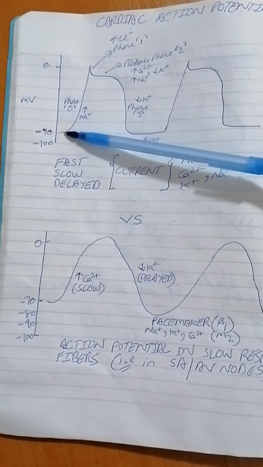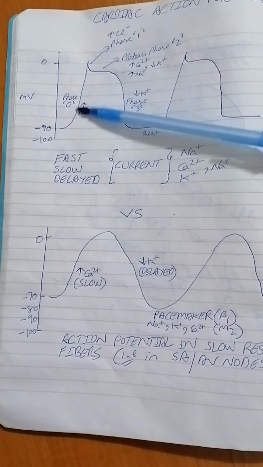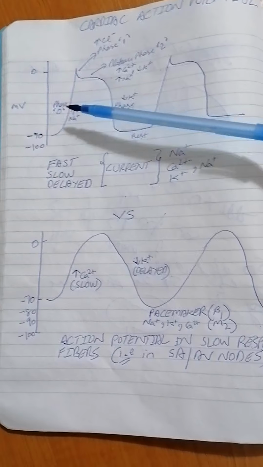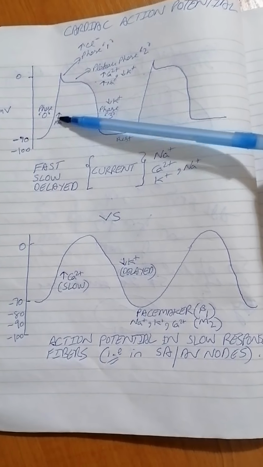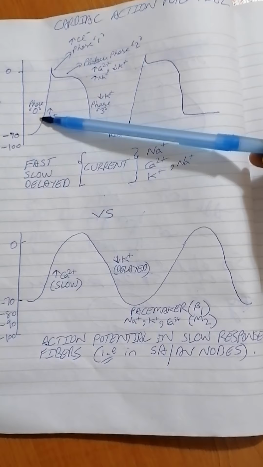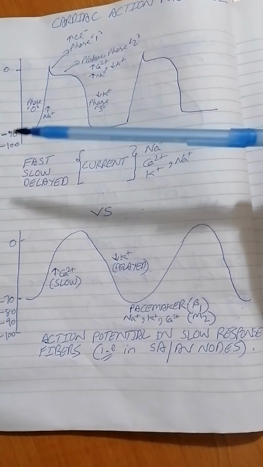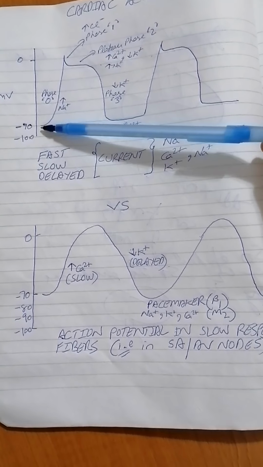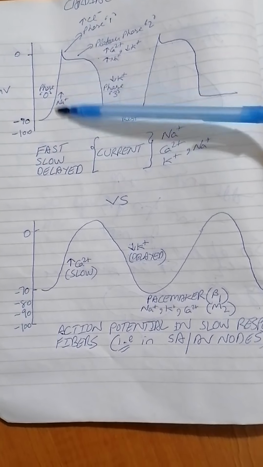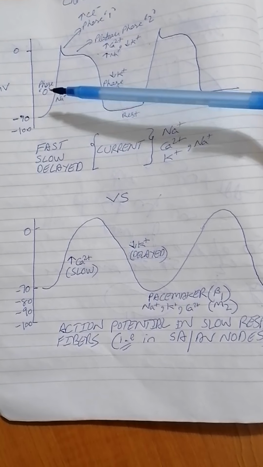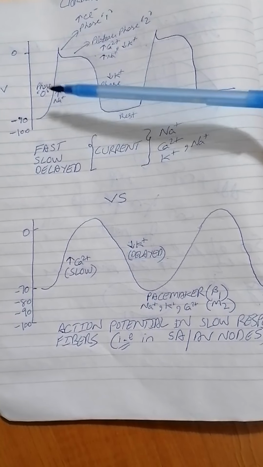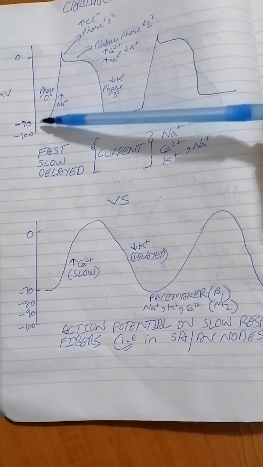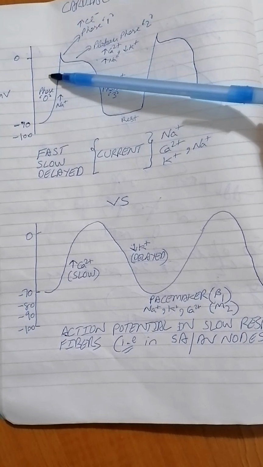Here we can see this one is your depolarization. This depolarization is taking place because of your sodium influx. As we know, sodium is a positive ion, so sodium gets inside the cells. So positive goes inside the cells, so it gets depolarized. There's much more positiveness inside the cells. Because of the voltage gated sodium channels, sodium gets inside the cells. The influx of sodium inside the cells makes it depolarize. The cell gets depolarized. This is known as phase 0.